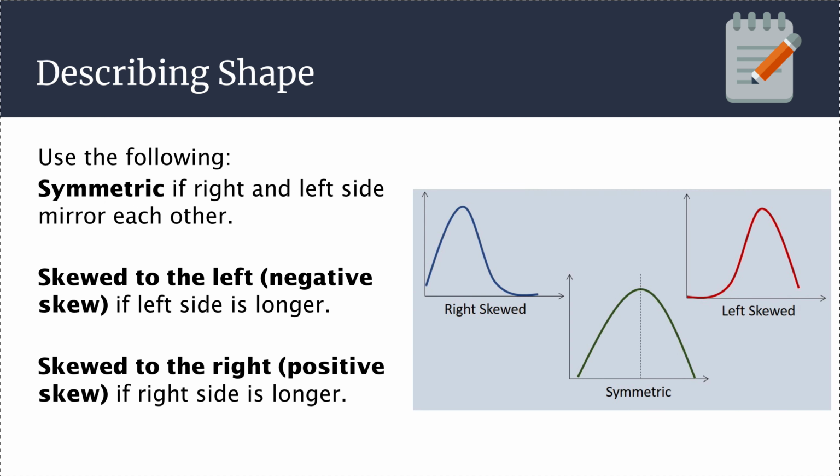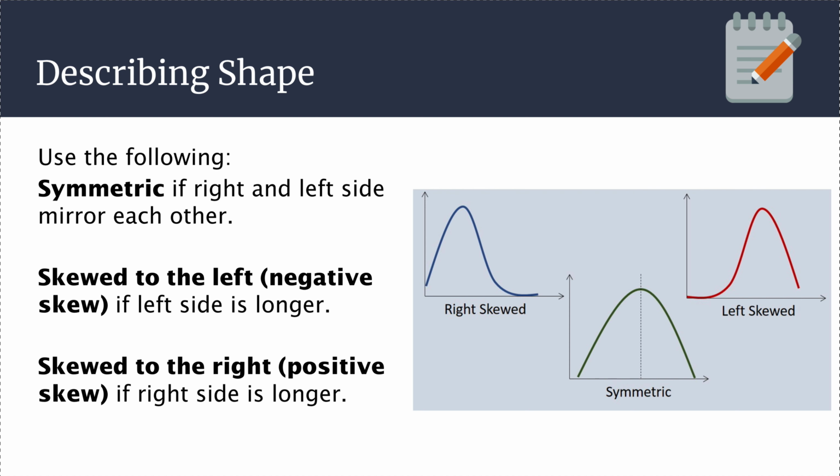When we describe shape, generally speaking, we use these terms. If the right-hand side and the left-hand side of the display roughly mirror each other, we can say it is symmetric. It is also okay, things won't be perfect. So it's okay to say things are roughly symmetric, all right? Because the real world is not an organized place when it comes to data collection.